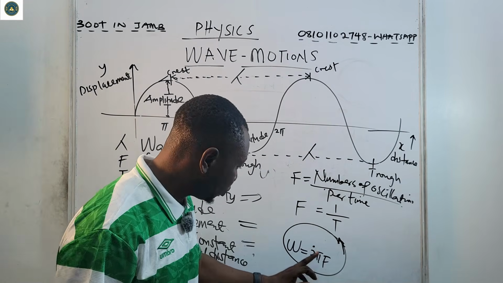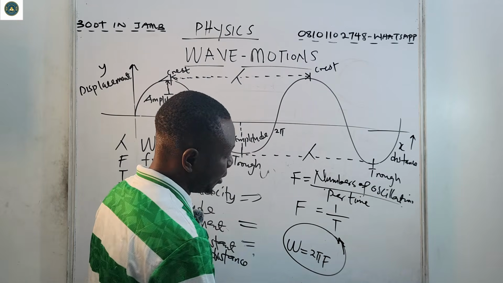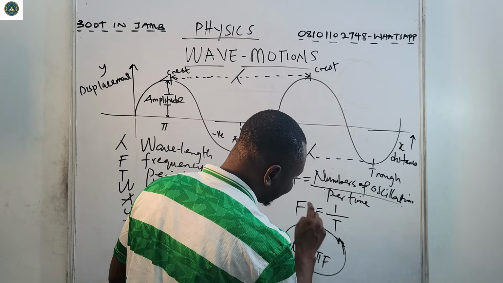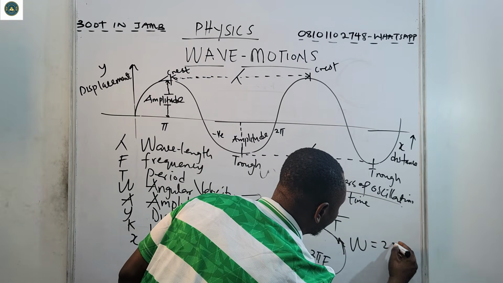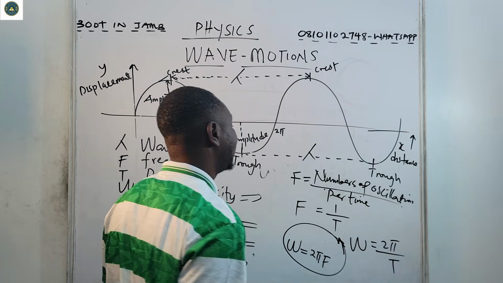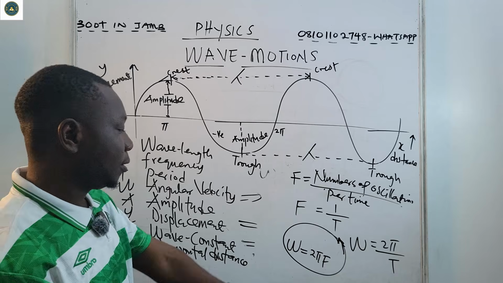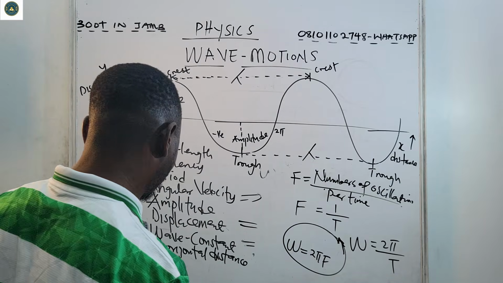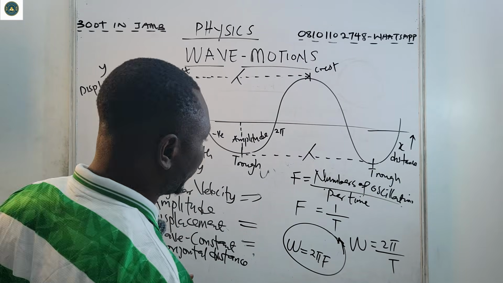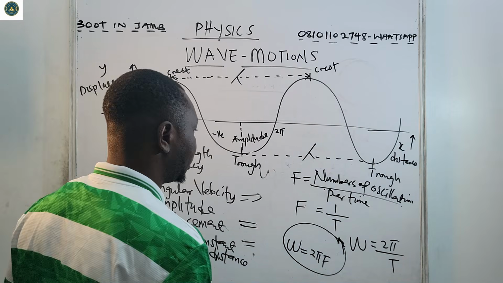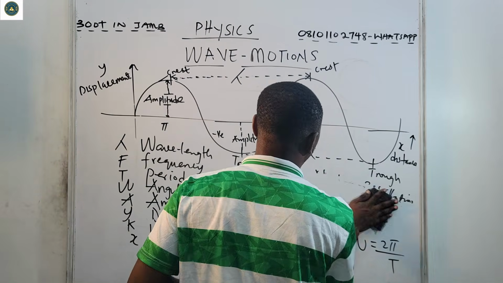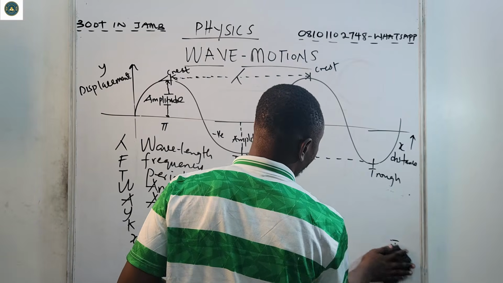Now, if omega is 2 pi f, and f is the inverse of period, then definitely omega is 2 pi over T. Omega is 2 pi over T. Now, there's another relationship, between frequency and wavelength.